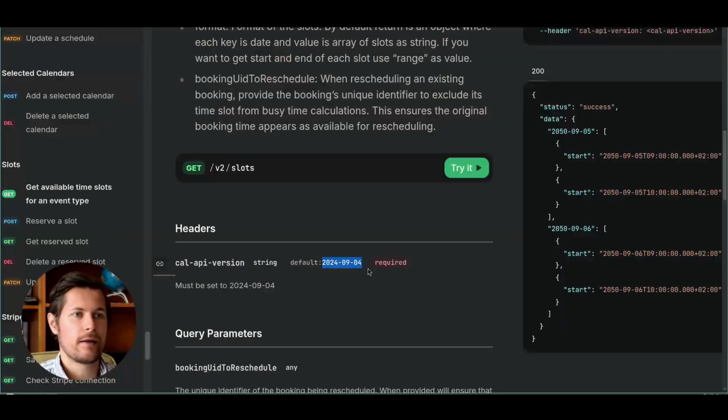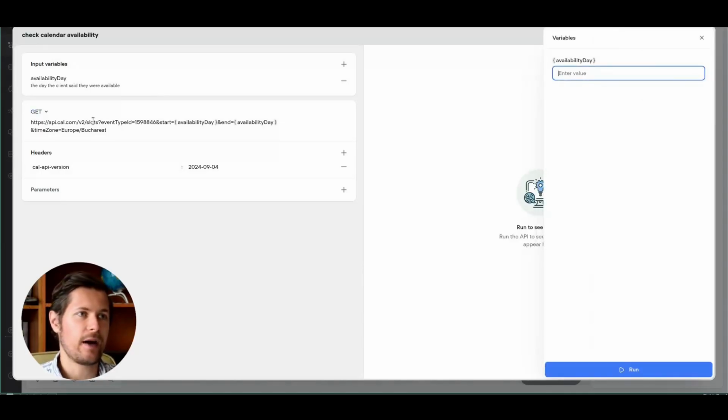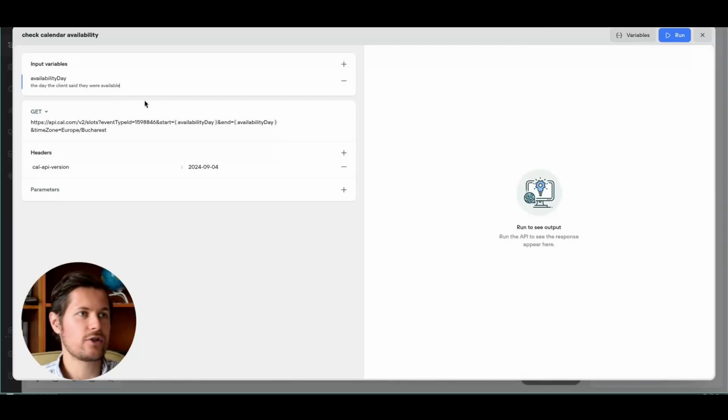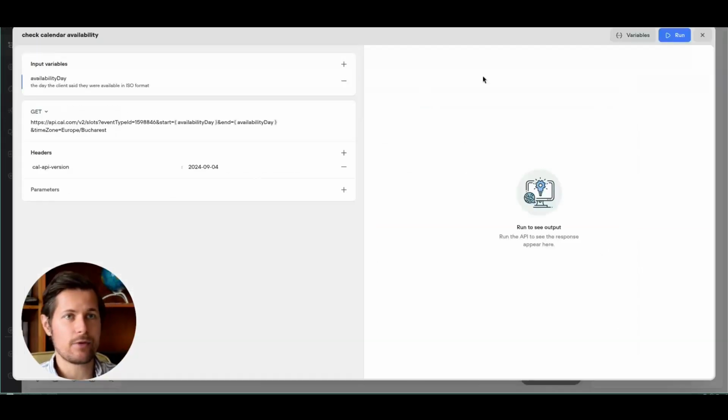So I'll copy this, and then I'll copy this, and we should be good. Now we can test this as well. Again, we click on run, and we have to specify the availability. Now the availability is being specified in international format, in ISO format. We should also specify here in ISO format so that the LLM knows how to format it.